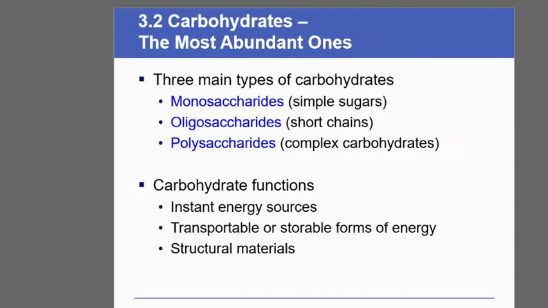Now we'll start with the carbohydrates. Carbohydrates, as we have discussed, are polyhydroxy aldehydes or polyhydroxy ketones. Hydroxy means having an OH group, and poly means more than one.